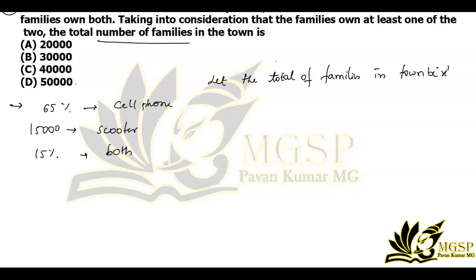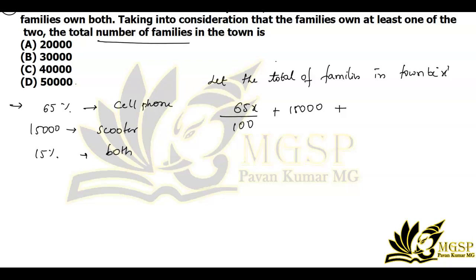Now I will write this in the summation form because we need to know the total number of people. For that, I will write 65 times x, because 65% of the total people in the town, divided by 100, plus again 15,000, minus 15%.